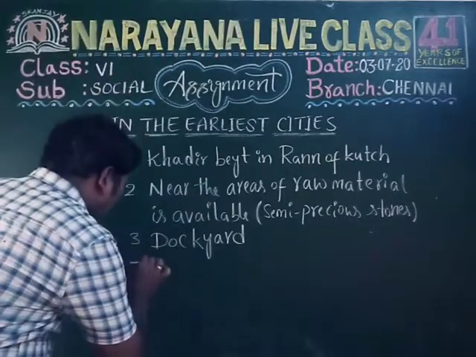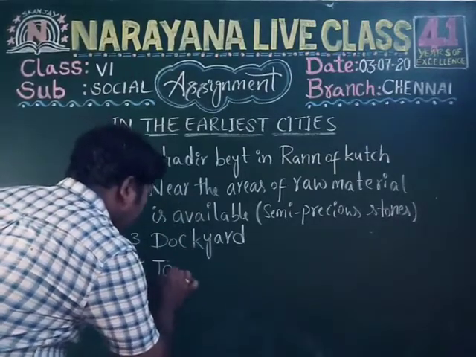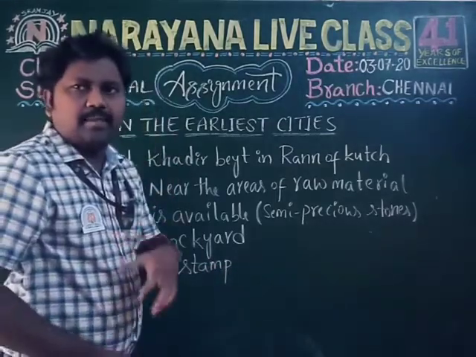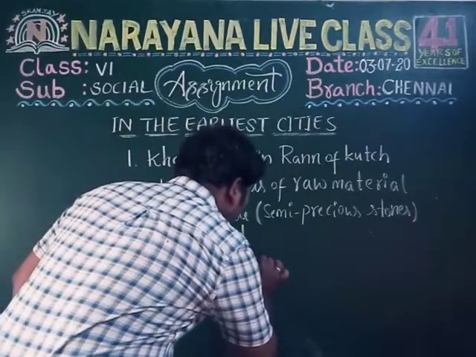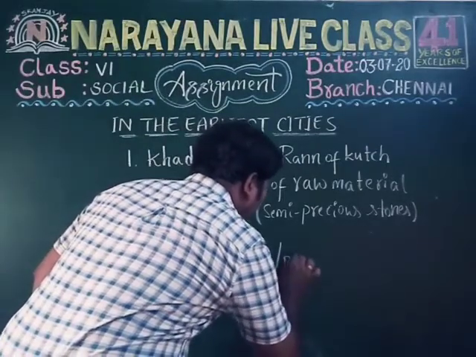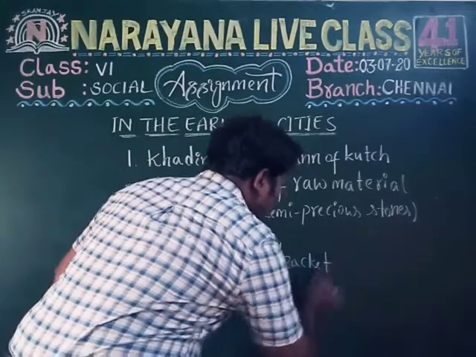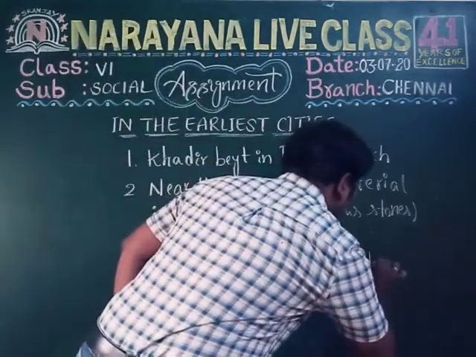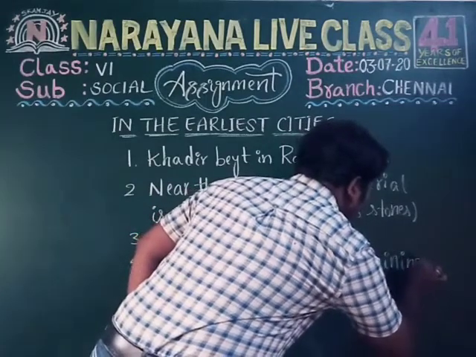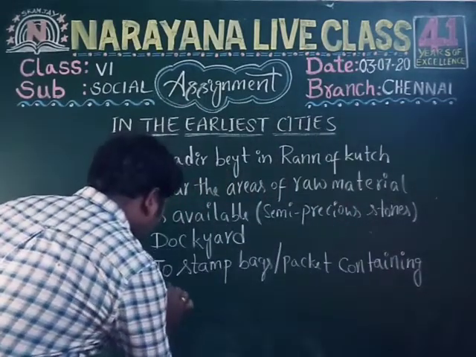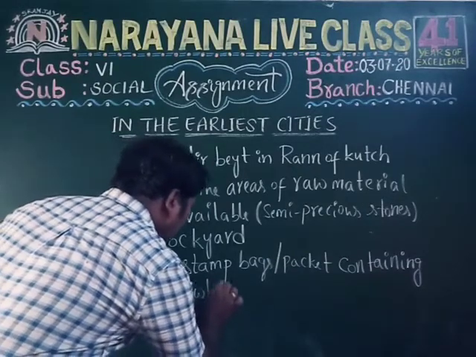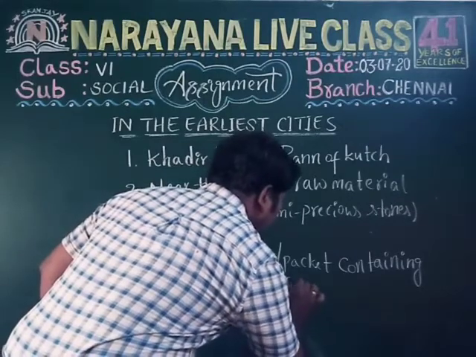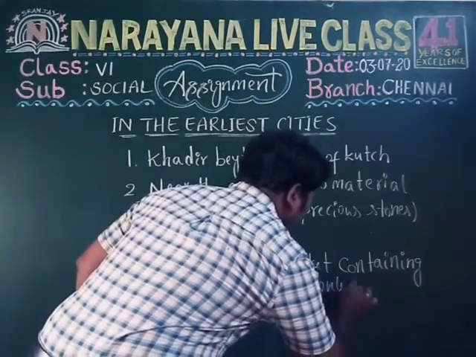That means to stamp bags or packets containing goods which were sent from one place to another.